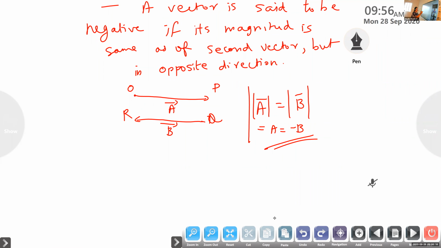Usually sometimes we don't show the arrowhead. We simply strike it like this on the top. At the beginning you study like that, then afterwards we can cut off the arrowhead, no problem.